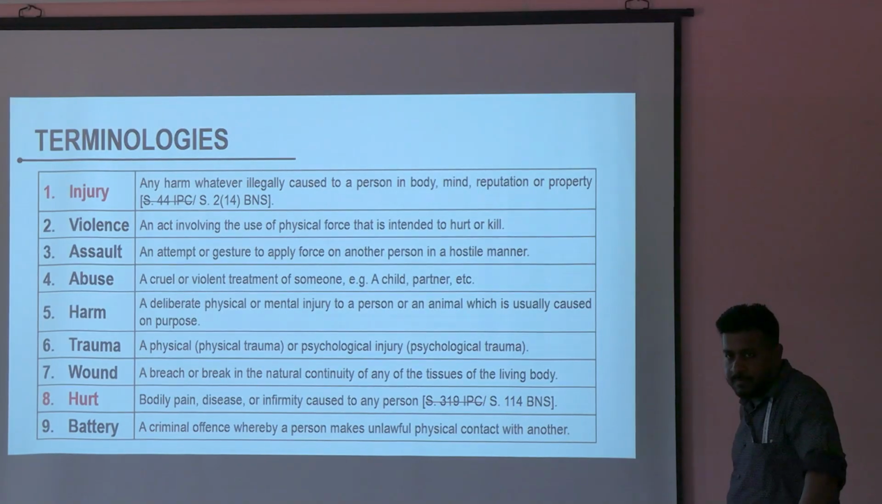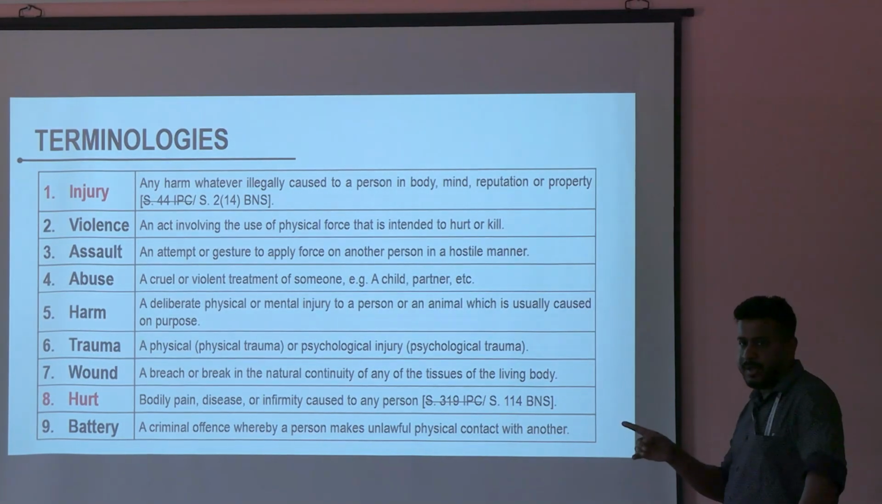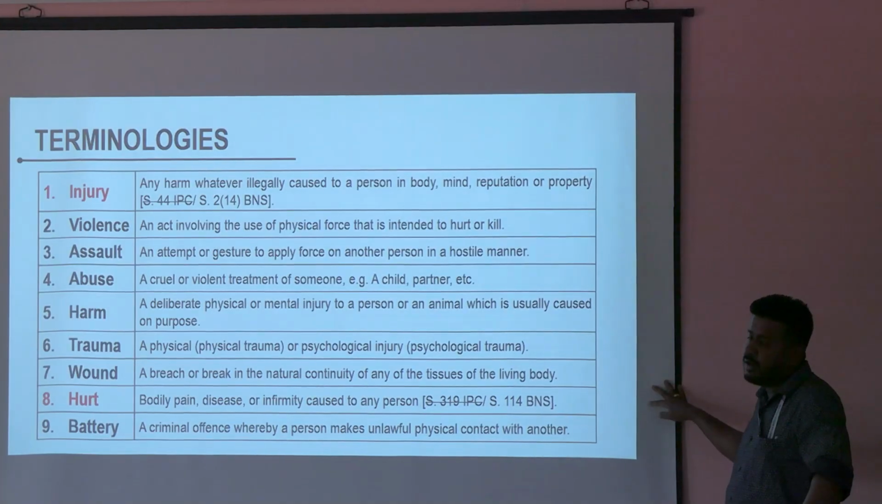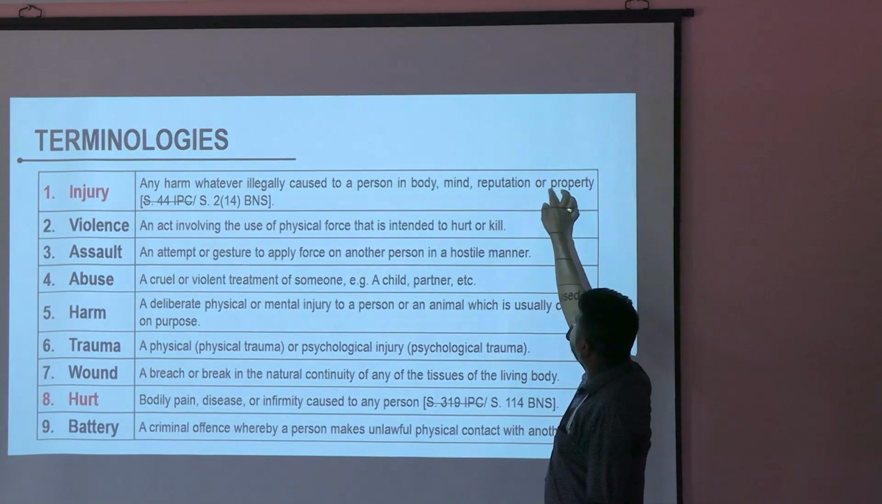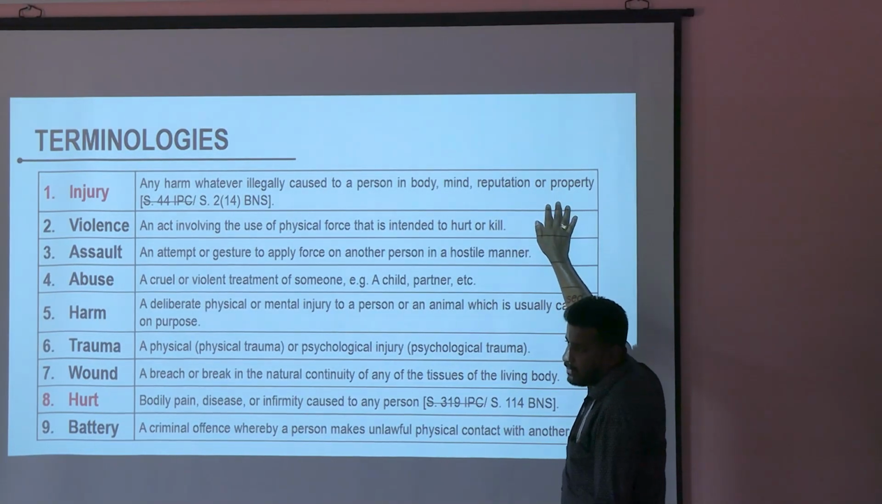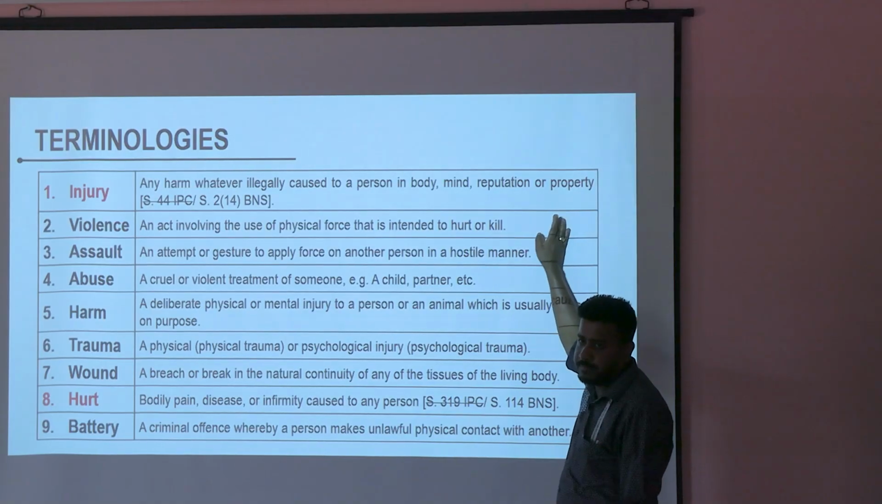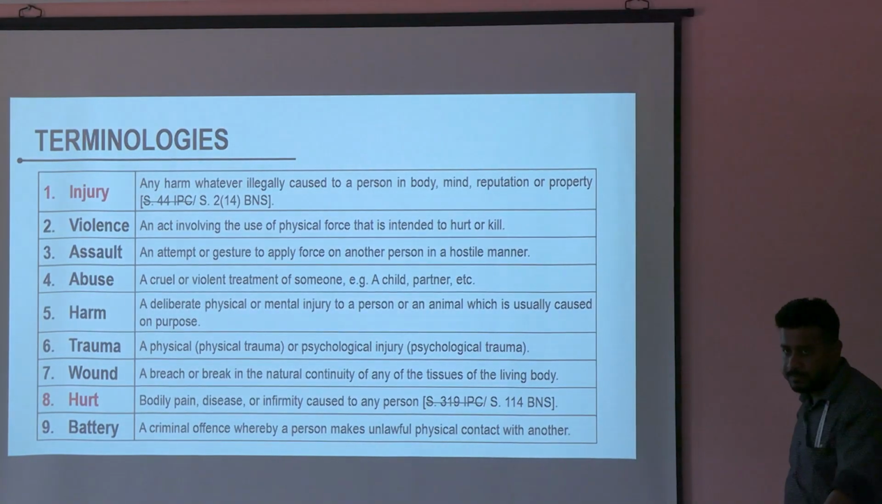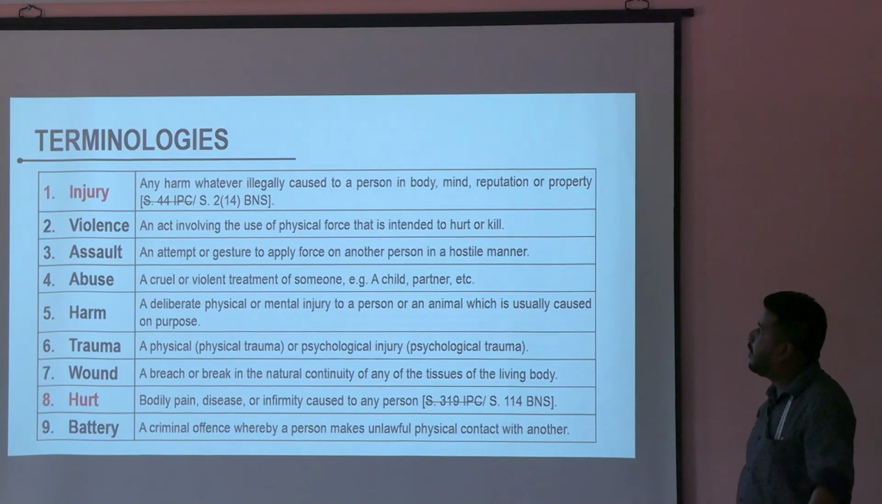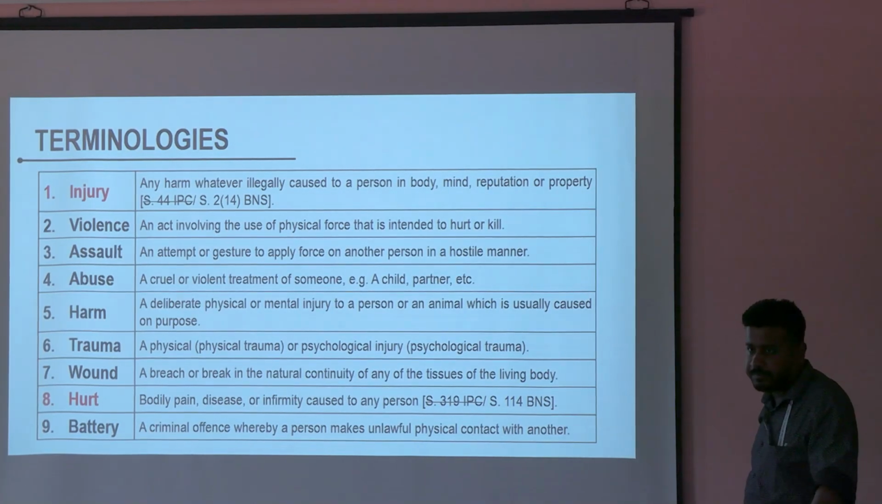So what is harm? That harm has to be illegally caused to a person, that means a human being, in his or her body, mind, reputation or property. In exam, do not say "and property." Many of you might make this mistake. You will say body, mind, reputation and property. It is not and, it is or. Any of these four: body or mind or reputation or property. Clear?